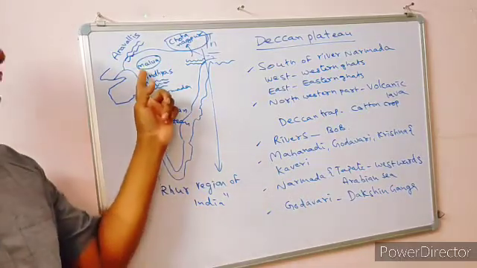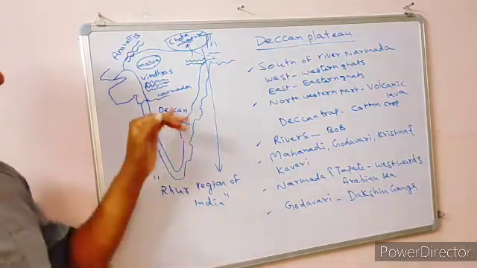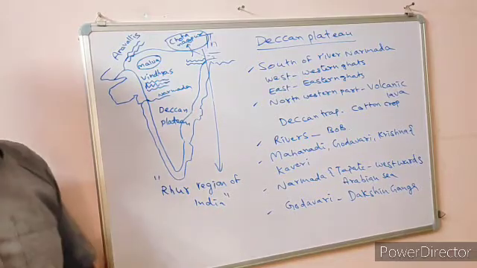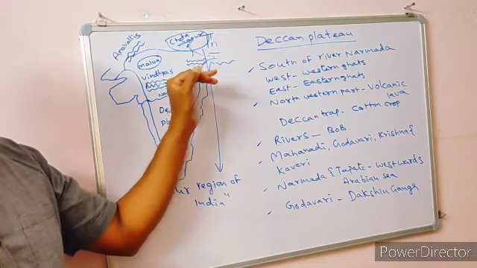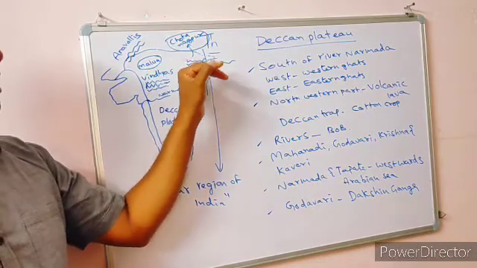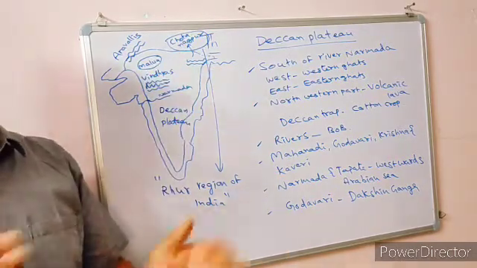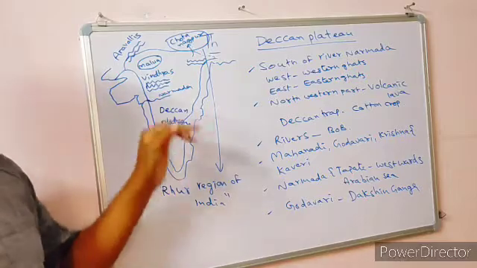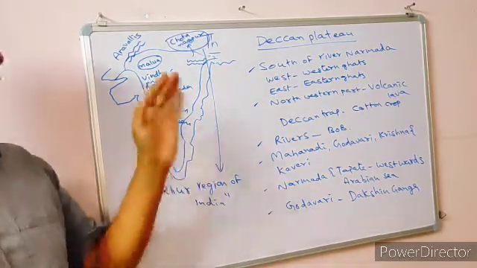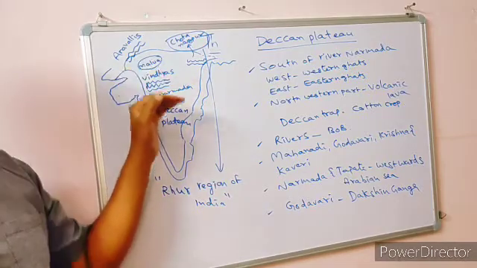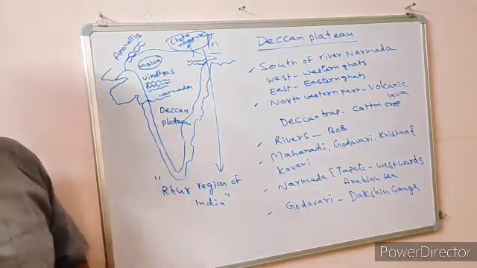What are those? Malwa Plateau in the northwest and Deccan Plateau in the south. The eastward extension of this Malwa Plateau is called Chota Nagpur Plateau. And now, what is Deccan Plateau? The entire plateau is divided into two parts by the Vindhya ranges.